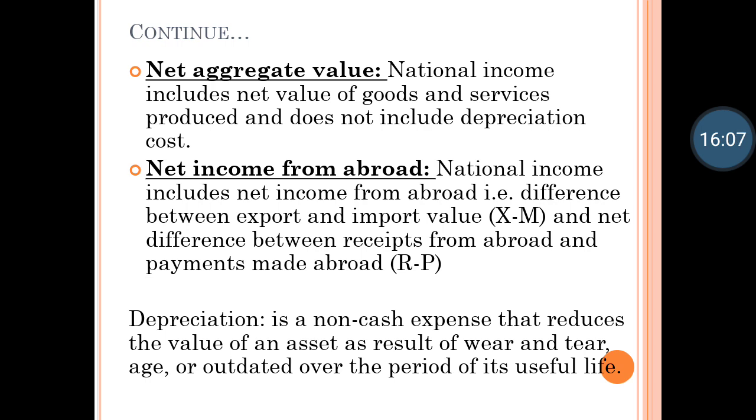Then comes net income from abroad. That means we include national income from abroad, that is, whatever income we receive from abroad in terms of export and import. So obviously our export has to be more than the import, which becomes X minus M. X stands for export and M stands for import. Your export has to be more. And net difference between receipt from abroad and payments made to abroad. Payments means whatever we are paying to abroad, and receipts are whatever we are receiving from abroad. So the receiving part has to be more and the payment has to be less.